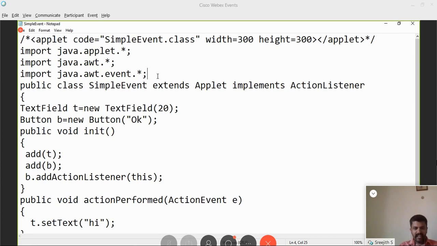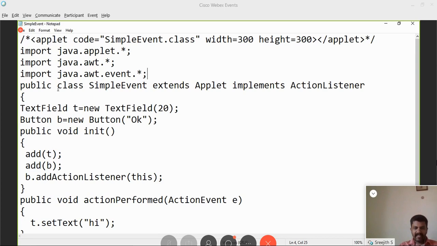In order to use the interfaces and classes defined inside the event folder, I need to explicitly mention import java.awt.event.*. Don't think that because we have imported java.awt.*, there is no need of importing java.awt.event.*. Why I have imported this is, as I mentioned in the slide, all the listener interfaces, which are responsible for handling the events, are defined inside awt.event.